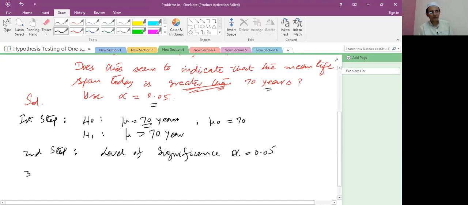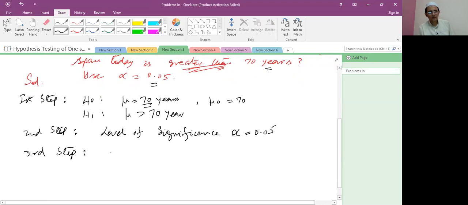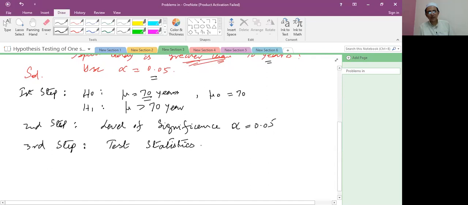Now the third step, test statistic. Which test are we applying? According to the given condition, student. So first you write the given data, then you decide whether the Z test or the T test applies.